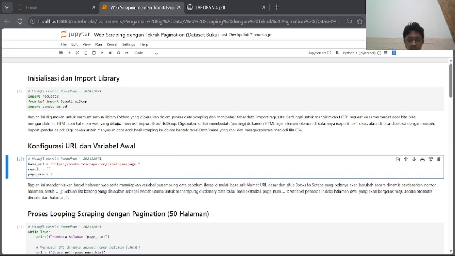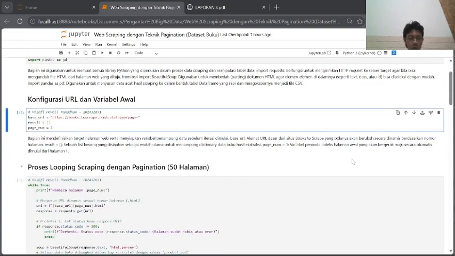Right below that, I've defined our base URL from a sandbox website called Books to Scrape. Notice how the URL cuts off right before the page number. That's because we're going to append the page numbers dynamically later on. I've also initialized an empty list called results to hold our scraped data and set our starting point, page_num, to 1.